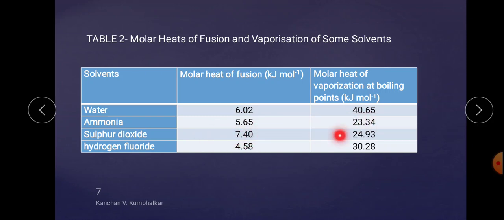Next one, sulfur dioxide. In sulfur dioxide, heat of fusion, meaning solid to liquid, requires much more energy as compared to water, but for liquid to gas it requires less as compared to water. And hydrogen fluoride, HF, has less molar heat of fusion, that is solid to liquid, but liquid to gas requires much more heat as compared to ammonia and sulfur dioxide. So this is the comparative study of the molar heat of fusion and vaporization.